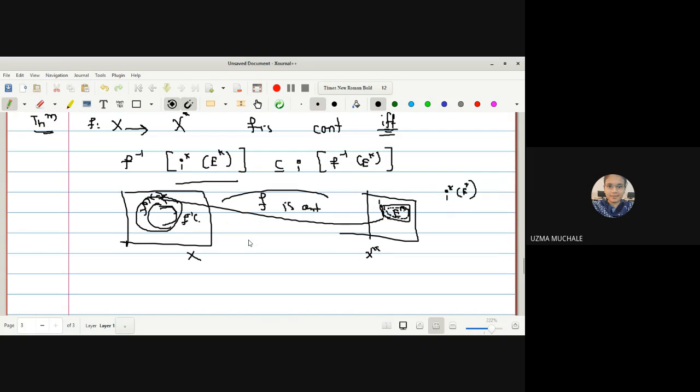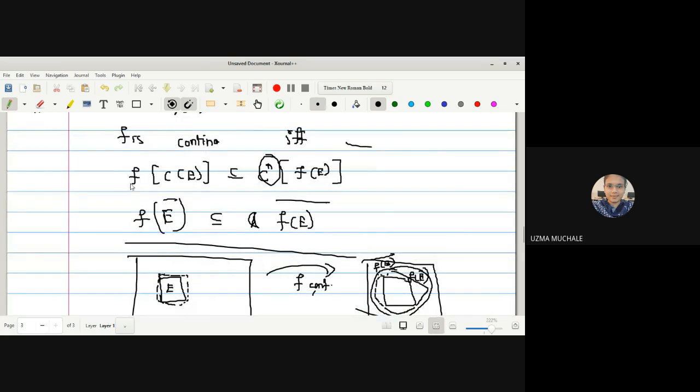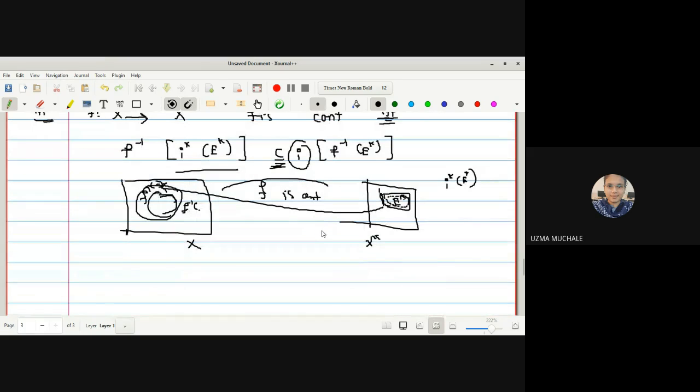As the word largest is used, that's why this will be the subset relation here. Okay, and there it was the smallest one, so that's why F of closure of E is contained in closure of F of E, right? But here it is the largest open set contained in that set, so that's why we can say that F inverse of I star of E star is contained in I of F inverse of E star.